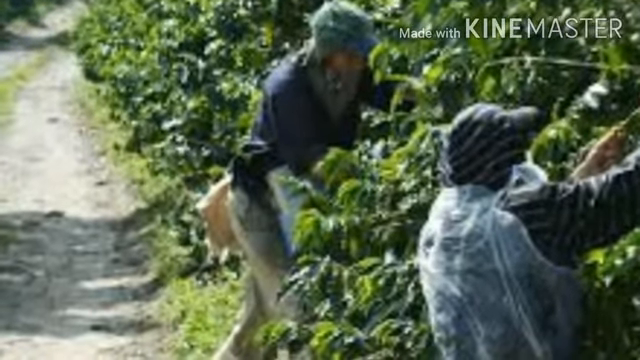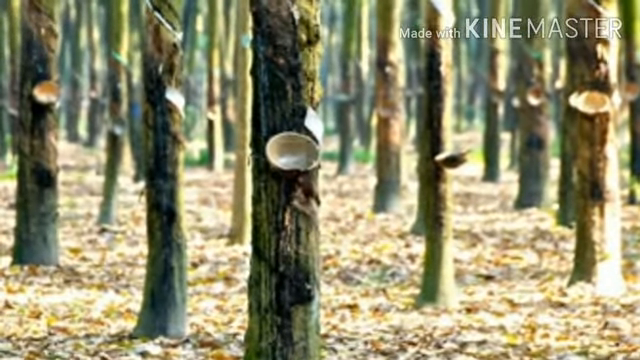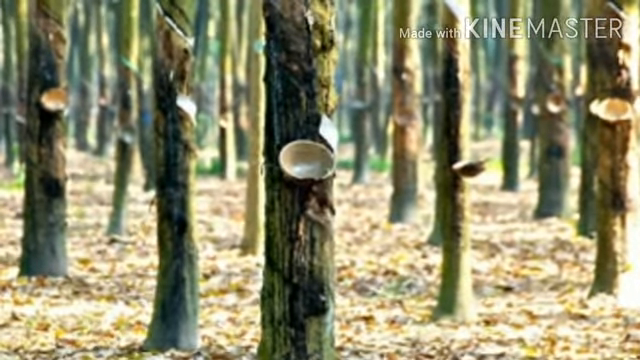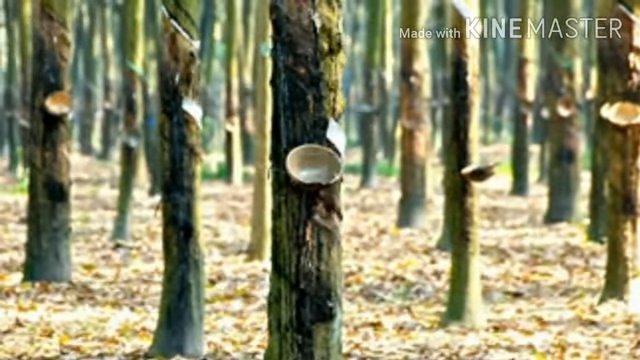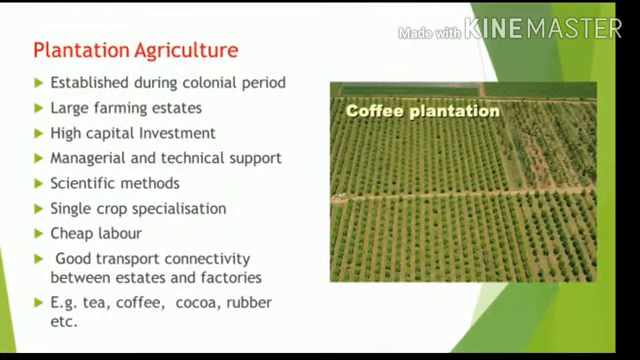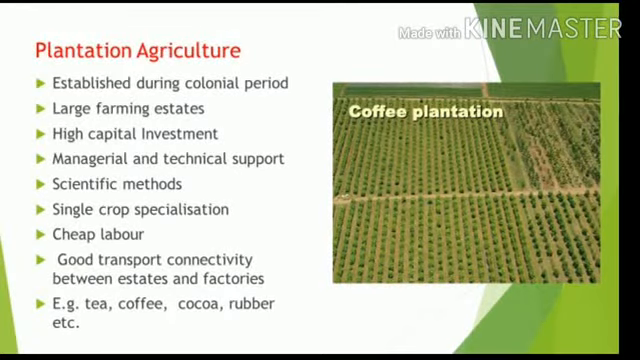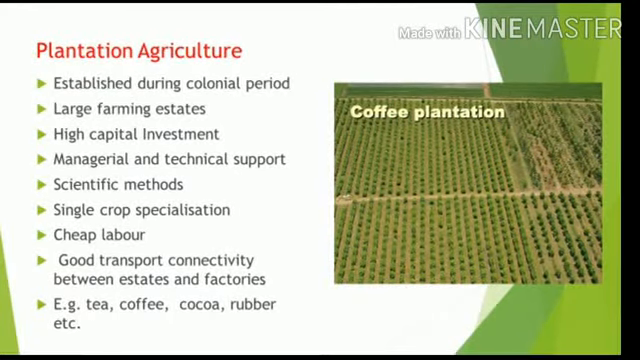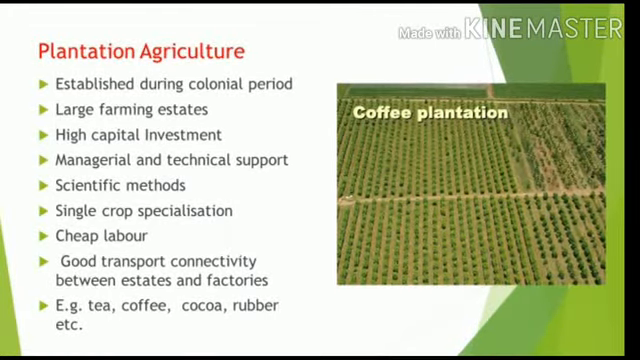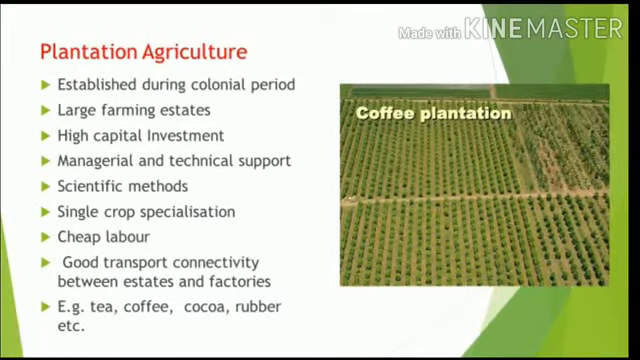This type of agriculture was started by colonial forces, but the plantation farms were in the tropical region where they set up their colonies. The capital investment was very high, and the farm was managed just like a factory or industry, where they have their managers, all the technical support, and all scientific methods of cultivation were practiced. Only one single crop was grown in one estate. If it is a tea farm, it has to be completely a tea farm. If it is a coffee farm, it is completely a coffee farm.